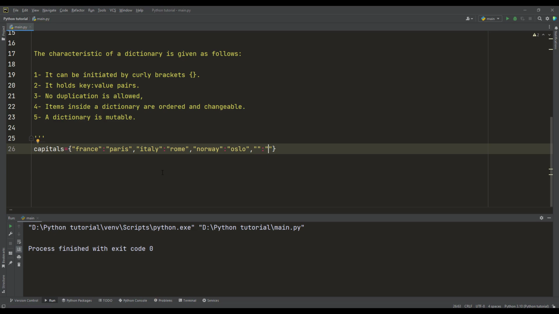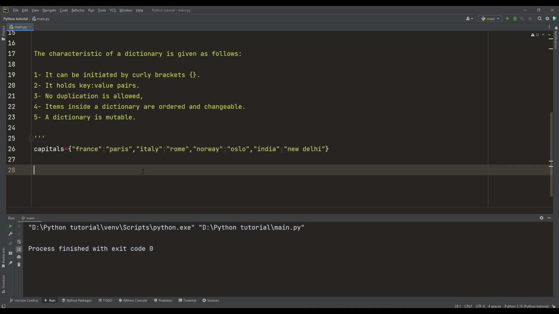I write it slowly and I repeat what I did from the beginning, because I want you to keep in mind the structure of the dictionary. I want to add India, and I want to add New Delhi as the capital of India.